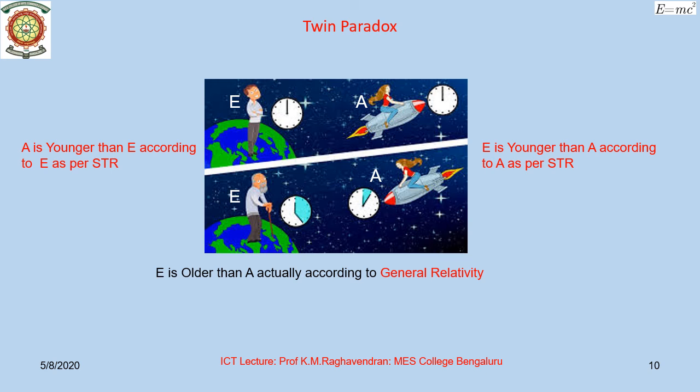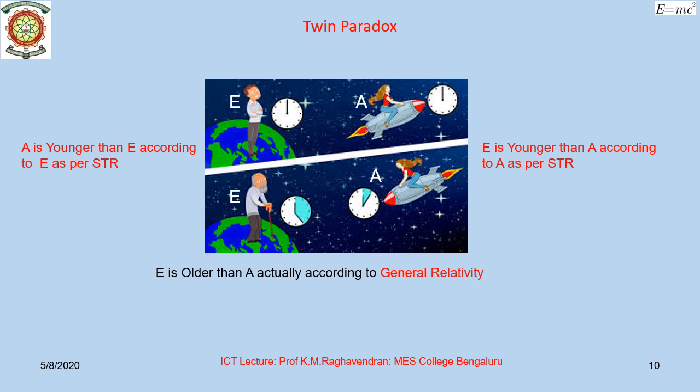Hence, the astronaut twin A cannot strictly apply special theory of relativity, which applies only to non-accelerating or inertial frames of reference. The earthling E, on the other hand, did not experience any acceleration. Therefore, she can use special relativity to determine time. So, the earthling sibling E is right in concluding that her sibling A, who was in the rocket, has indeed aged less. The astronaut felt the accelerating forces during takeoff, turnaround, and landing.